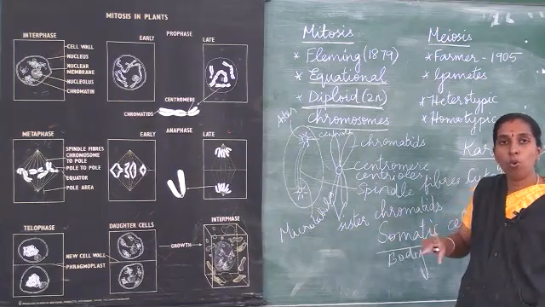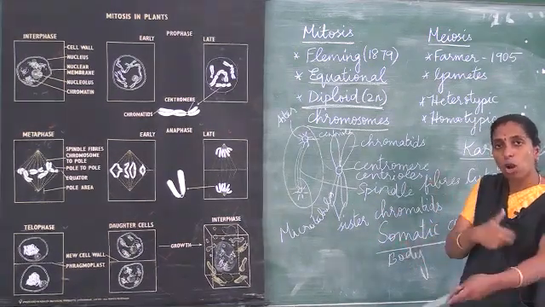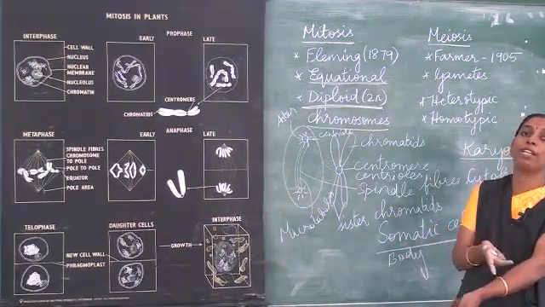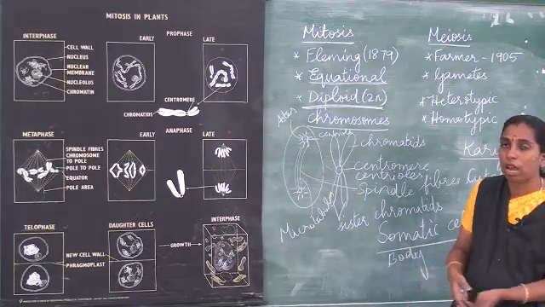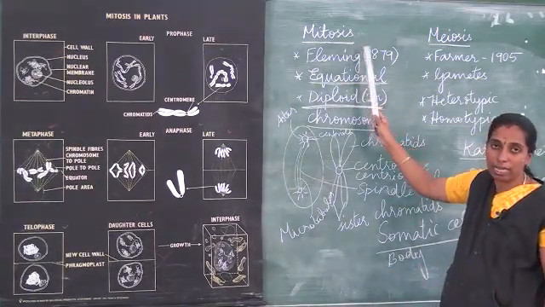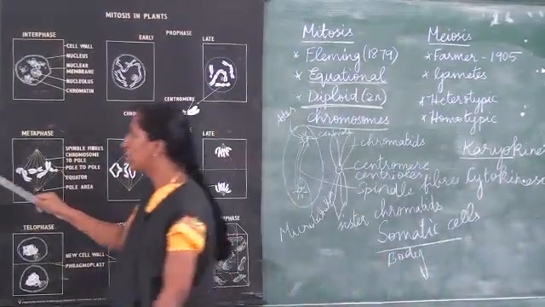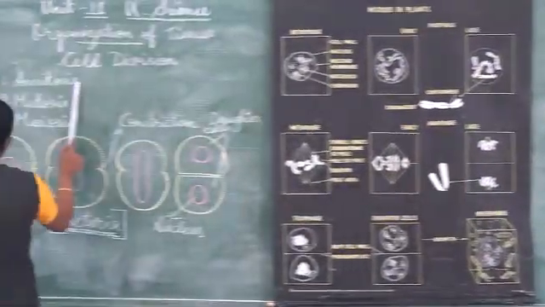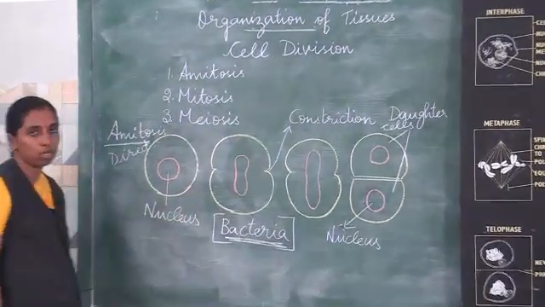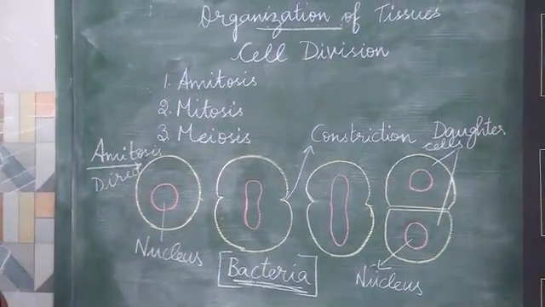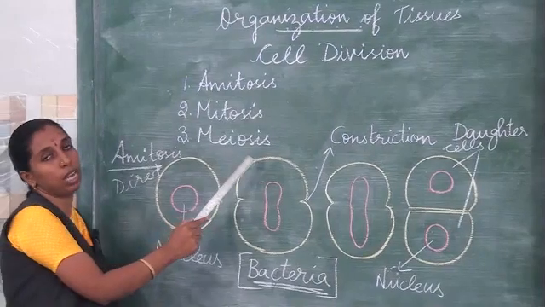If there is any wound or injury, the worn out tissues again start developing into new cells. What type of cell division? It is nothing but mitotic cell division. So far we have completed two cell divisions, amitosis and mitosis. Now we shall see meiosis cell division.